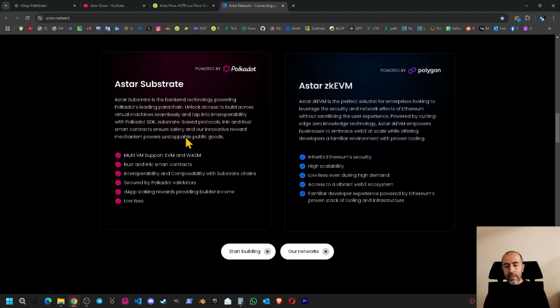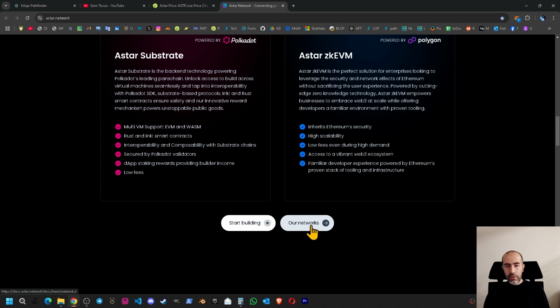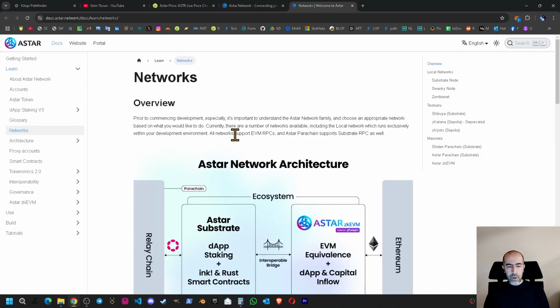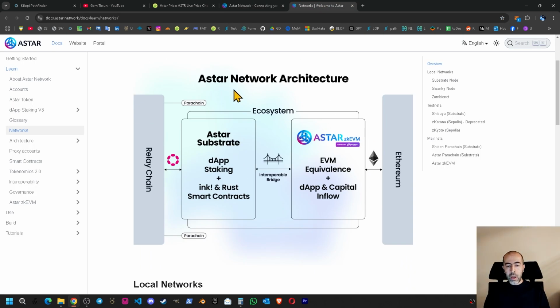When we go down a little bit on the webpage, we can see our networks link here. If we open this in a new tab, we can see an image telling us what the Astar Network architecture really is. On the left side, as you can see, there is a parachain. This is the Astar parachain. On the right side, there is a layer 2 on Ethereum. This is Astar's layer 2, which is using ZK EVM and Polygon's infrastructure.